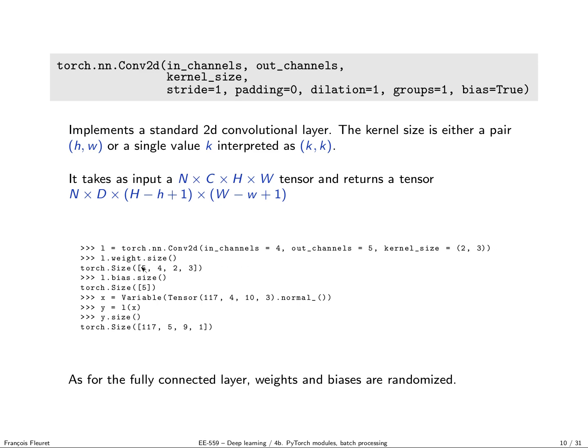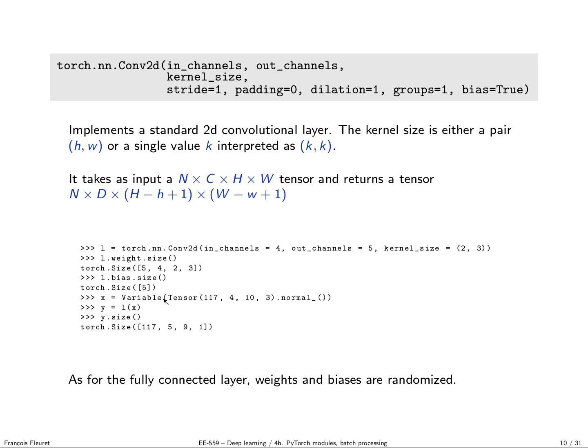Remember the figure for the convolution in the previous part of the lecture. We had this number of blocks. We had 2, one for green, one for red. Here it's 5, so it produces 5 channels as output. This is the number of input channels, the number of channels in the tensor we will get as input to the convolution layer. And this is the filter size. We stated that it was 2 by 3, so each filter has 2 rows and 3 columns. The bias, because by default bias is true, exists, and we have 1 bias per filter. Since we have 5 filters, we have 5 biases.